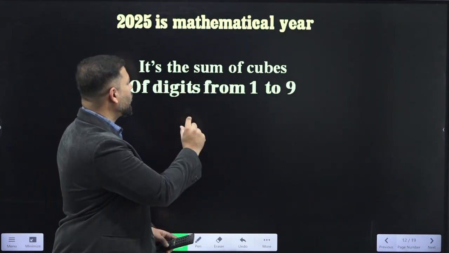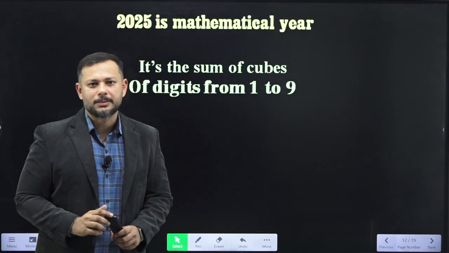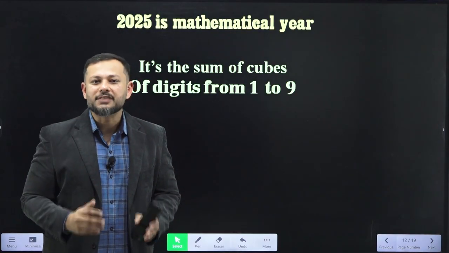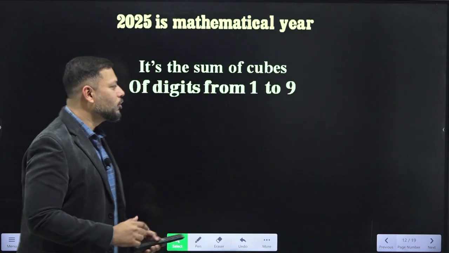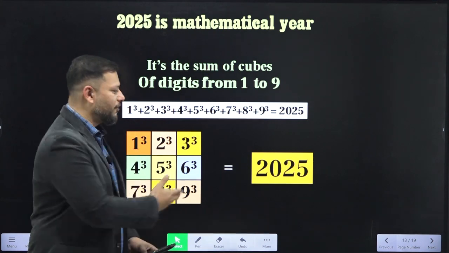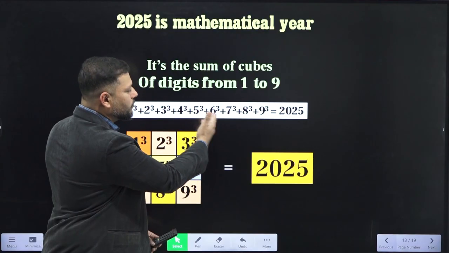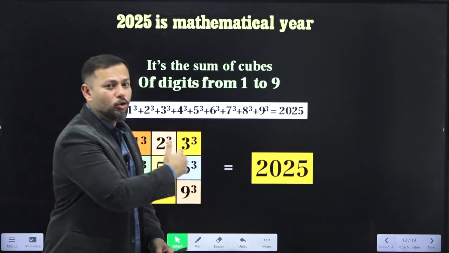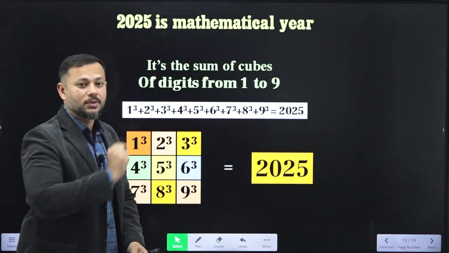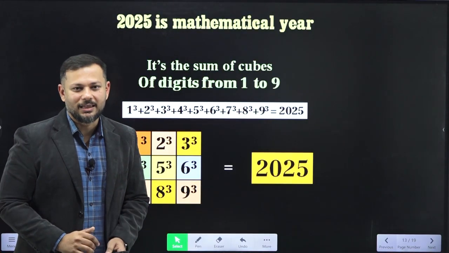2025 is the sum of cube of digits from 1 to 9. How many digits are there in mathematics? You tell me first. 0 to 9, isn't it? 10 digits. 0, 1, 2, 3, 4, 5, 6, 7, 8, 9. So if I cube all of them and add them together, the sum is going to be 2025. You can look at it. 1 cube added with 2 cube, 3 cube, 4 cube, 5 cube, 6 cube, 7 cube, 8 cube, 9 cube. I'm giving you it as a task that you will add their cubes. The sum is going to be 2025. It's quite an interesting thing.